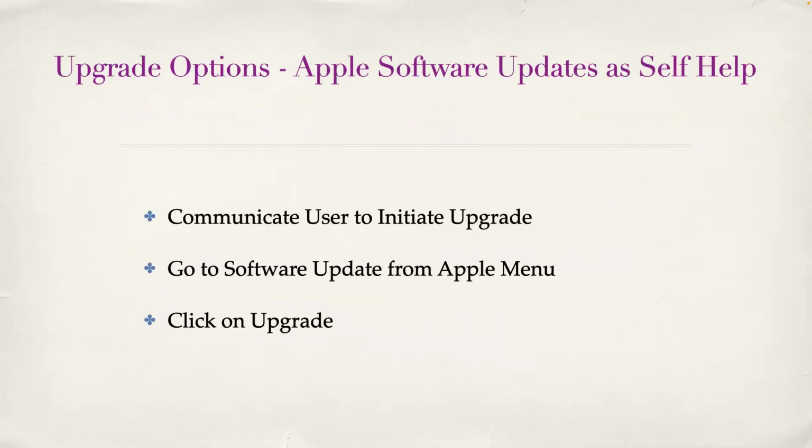The first option is very easy and straightforward. It's very easy because we just need to communicate to the end user that macOS Sequoia is ready for upgrade. Go to Apple software update to initiate the upgrade. And if you feel this is difficult for your end user to go to Apple menu, System Settings, Software Update, then you can also use Mac apps in Jamf Pro.